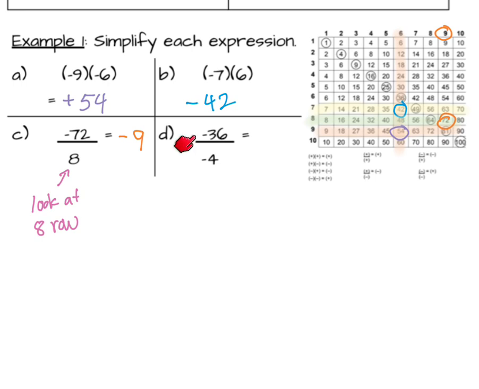Again, a negative divided by a negative is positive. And in this case, I'm going to look at the 4 row, because I'm dividing by 4. And in the 4 row, I'm going to find the 36. And the quotient is also, again, 9.